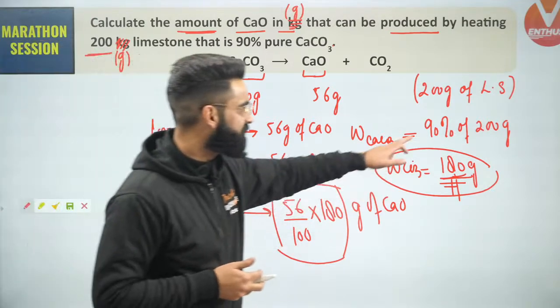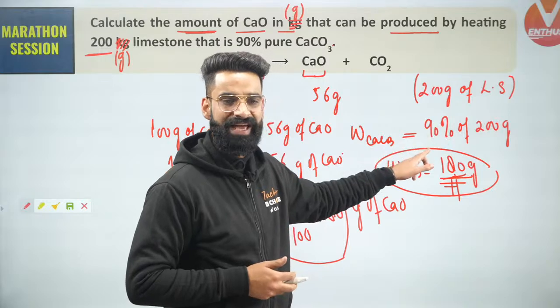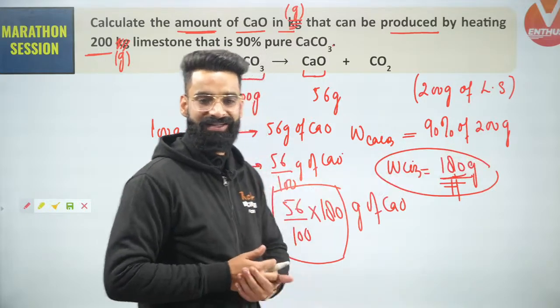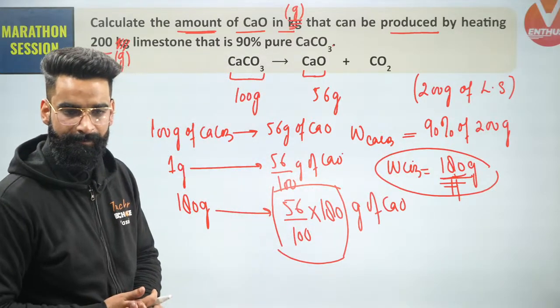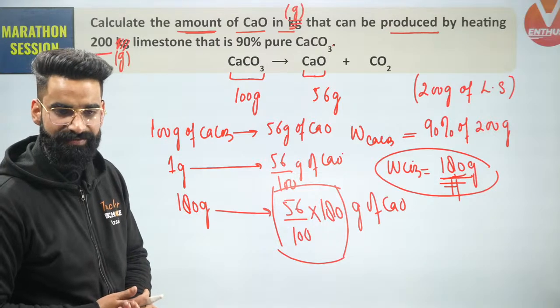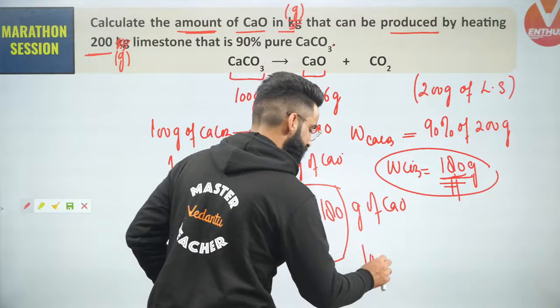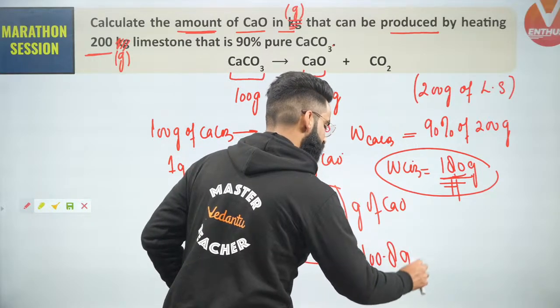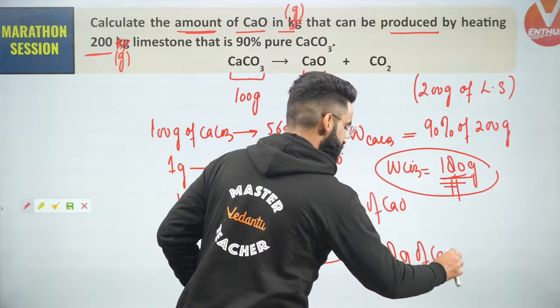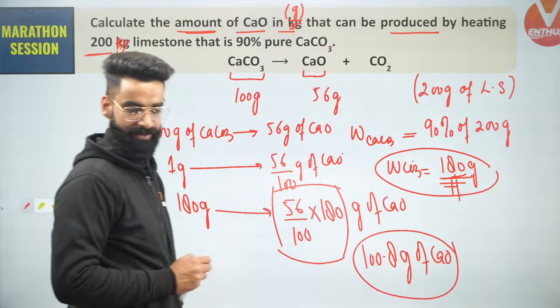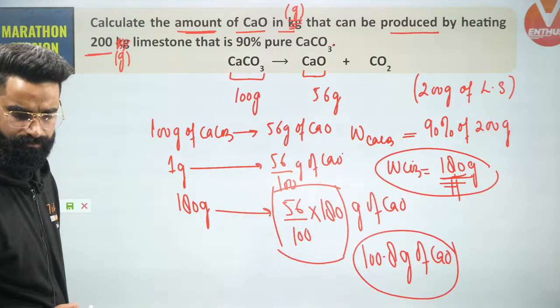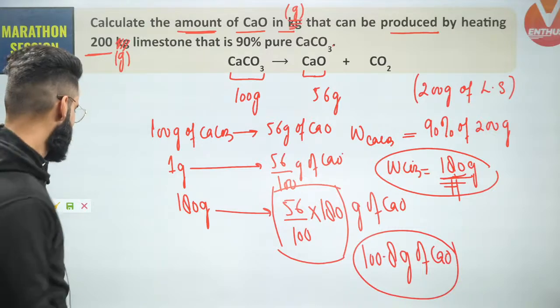Virat, it's simply 90% of 200 grams. That means 90 divided by 100 multiplied by 200. That comes out to be 180. Yes. So people are saying it's coming as 100.8 grams. So I got to know 100.8 grams of calcium oxide is actually getting formed right here through this reaction. Okay, let's move on, guys.